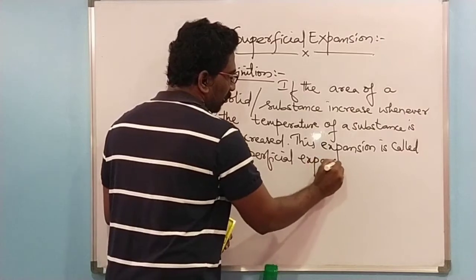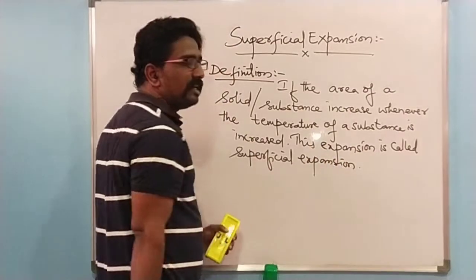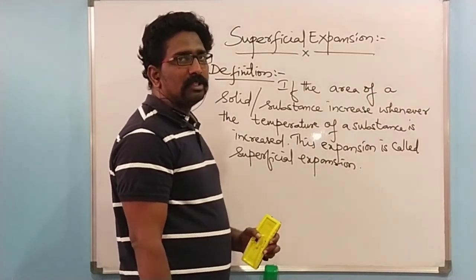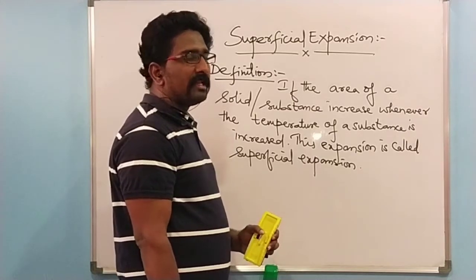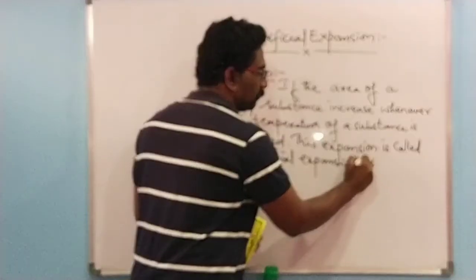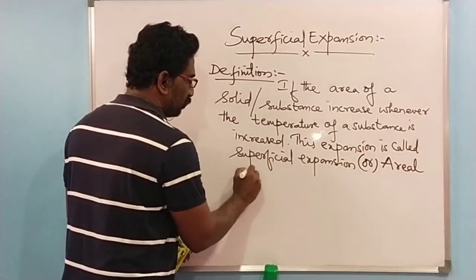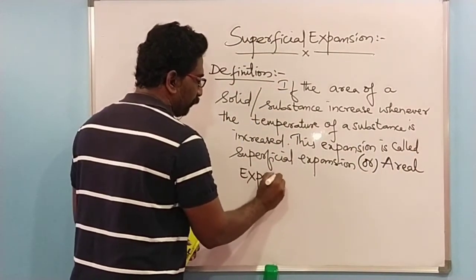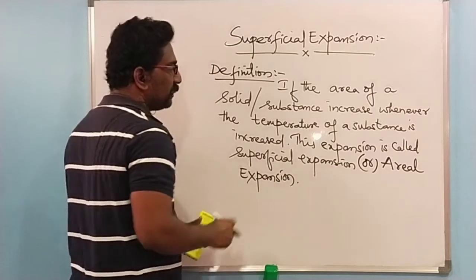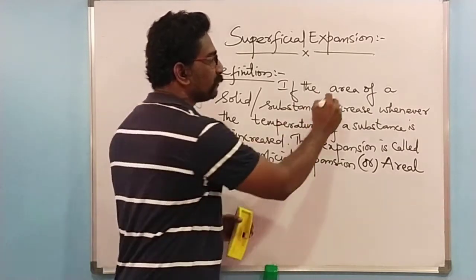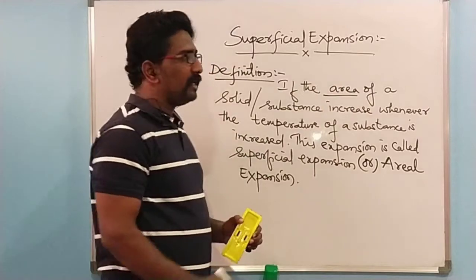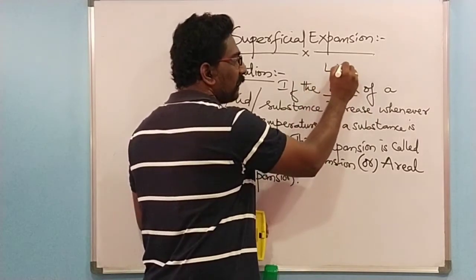Since here the length and width of a substance are increasing, I can even call this expansion an areal expansion. You can see here, students, since the area is expanding, I am talking about the length and width.